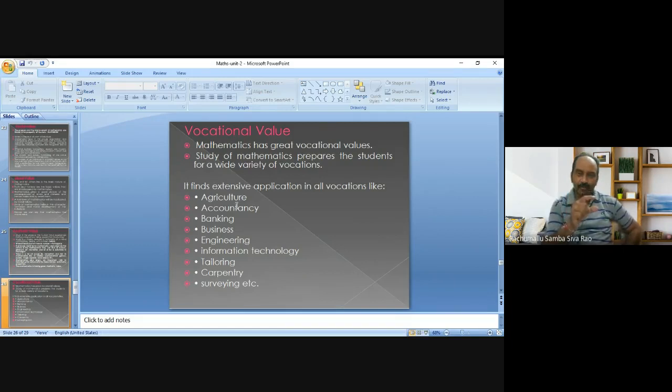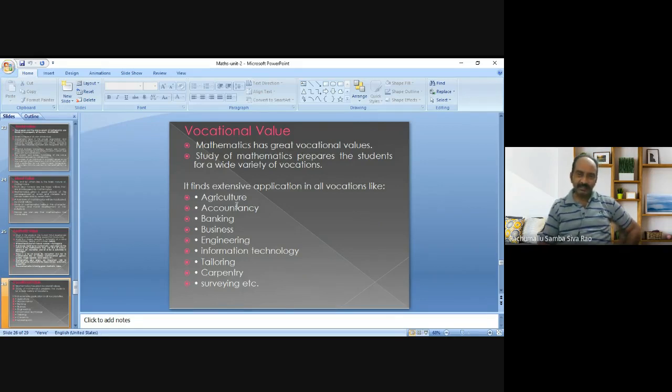A sound vocational life needs a sound mathematical background. That means without the knowledge of mathematics, we cannot succeed in any vocation. So mathematics has great vocational value.